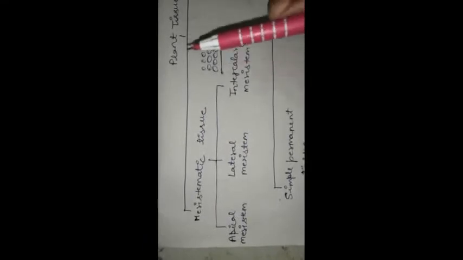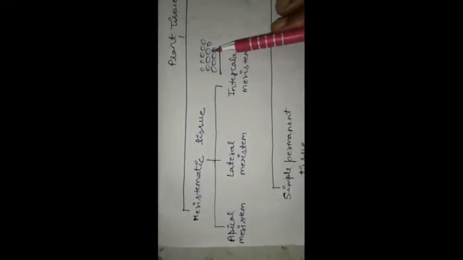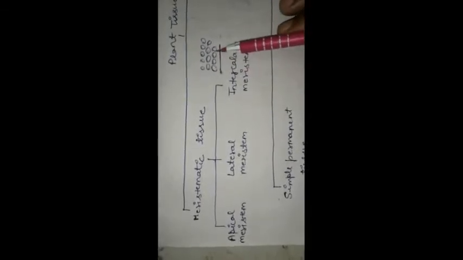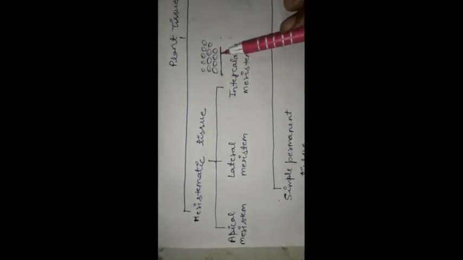Meristematic tissue, they are a group of cells which continuously divide. In this tissue, the cells continuously divide. All cells are of same type, same shape and size. So we can say that cells are not differentiated. In case of meristematic tissue, we can say cells are not differentiated. Means we cannot find difference between these cells because they all look the same. So this was all about meristematic tissue.